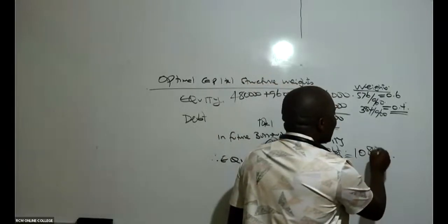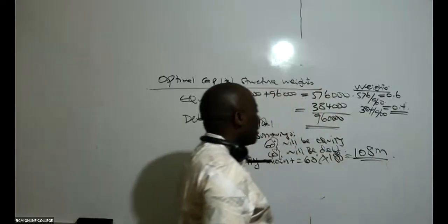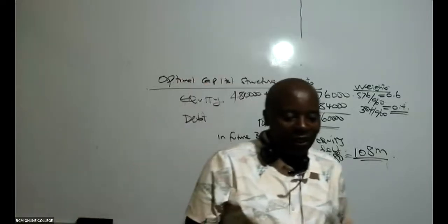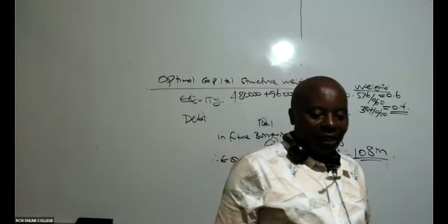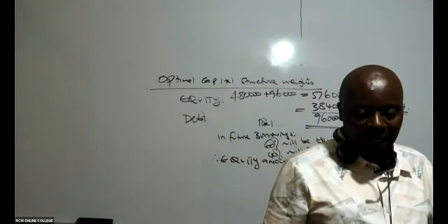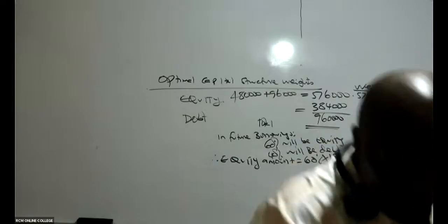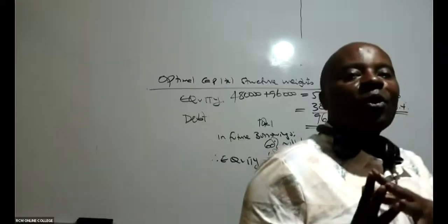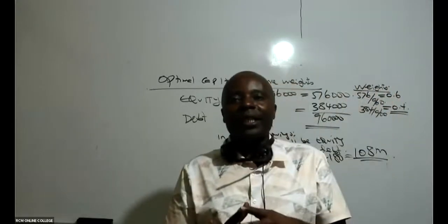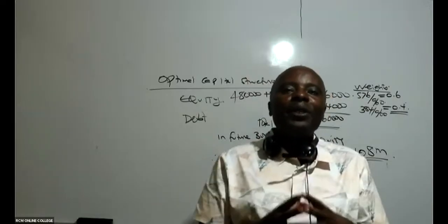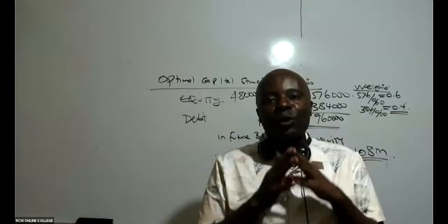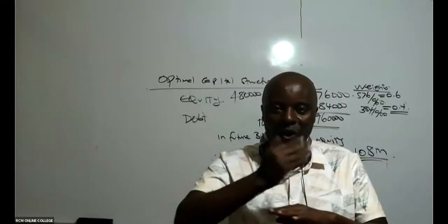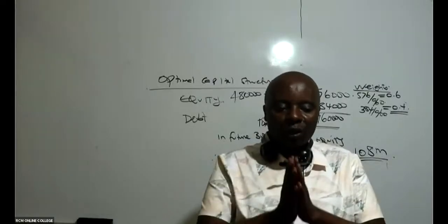108 million. Alafu sasa usianze kujifanya kama ni mjuaji, kusema ati na amount also from debt. You see, the examiner has not asked you about the debt amount. It is only the equity amount the examiner has asked you to get. By definition, remember that the optimal capital structure is that capital structure that minimizes WACC, where the cost of capital is minimized. That is what we call the optimal capital structure.